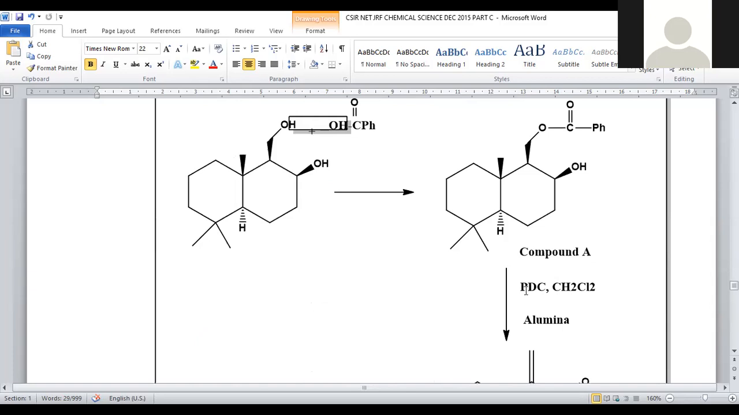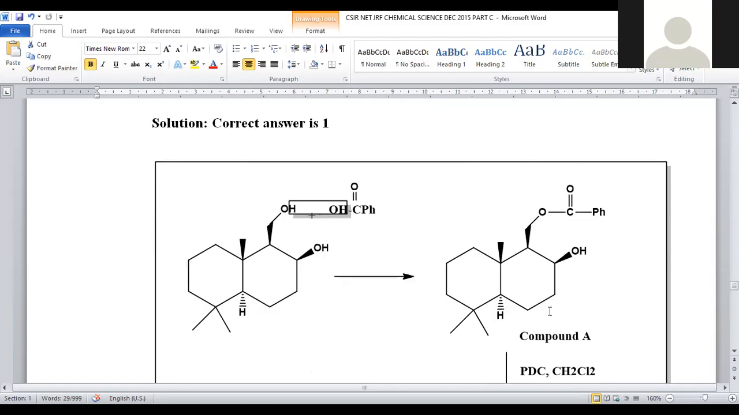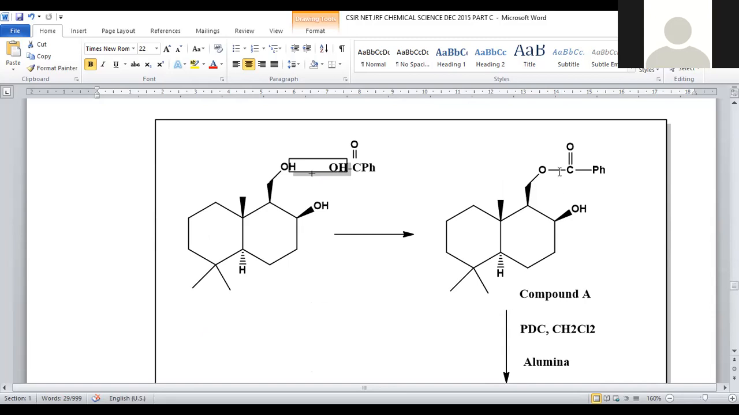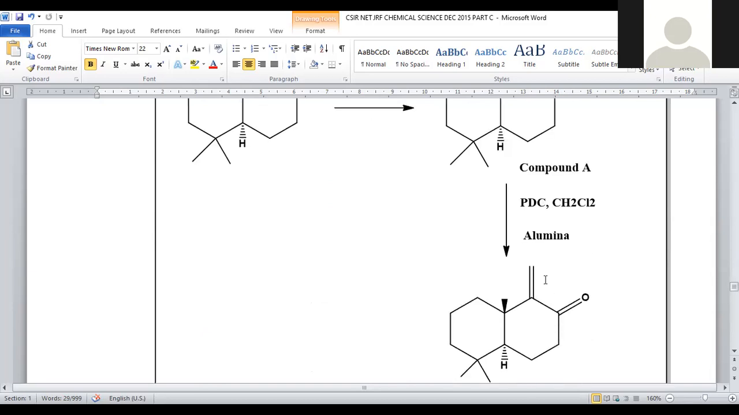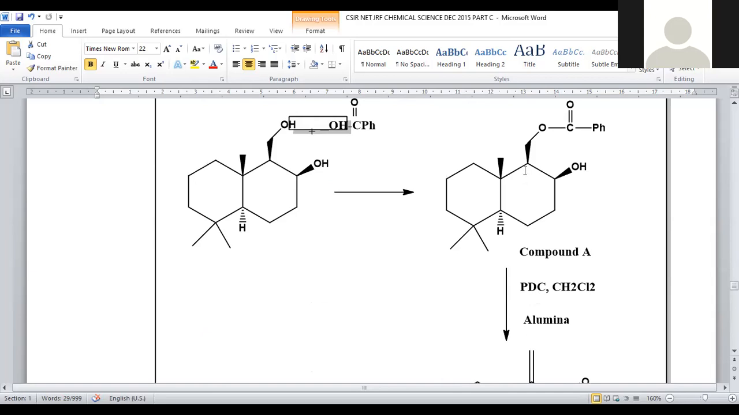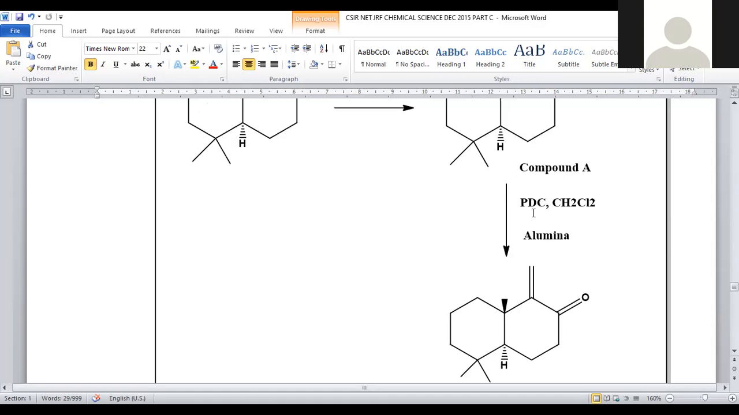Ester got generated. Further, it will be treated with PDC and dichloromethane followed by alumina. Upon treating with all these reagents, what will it do? Initially, this group will be hydrolyzed, and here the corresponding hydroxy will be generated, and subsequently PDC is used to remove a water molecule from this one, so that it is converted into an olefinic double bond. Here, an exocyclic double bond. What is meant by exocyclic? If the double bond is generated outside the ring, it is called exocyclic; inside the ring is called endocyclic. This is a kind of exocyclic double bond system which is originated in the presence of PDC, dichloromethane and alumina.